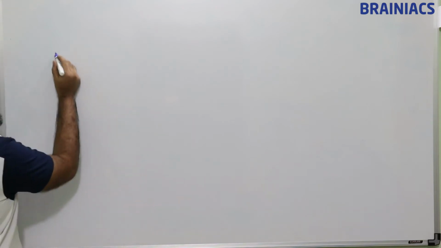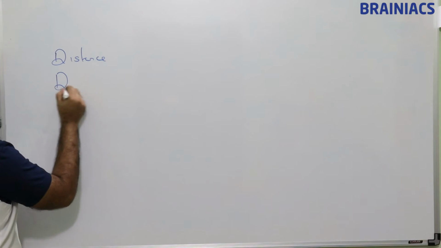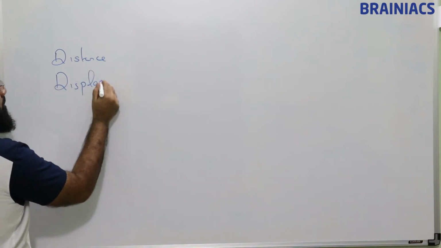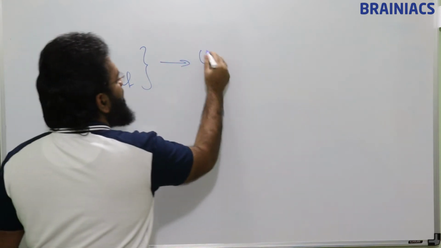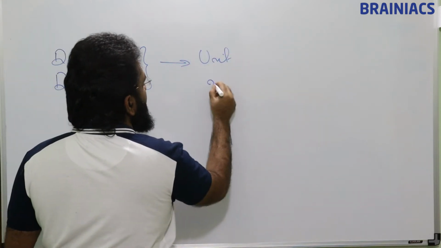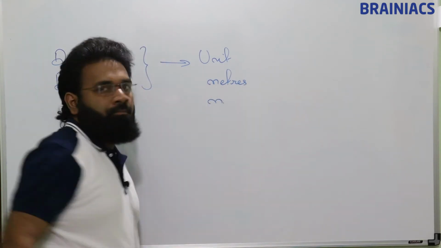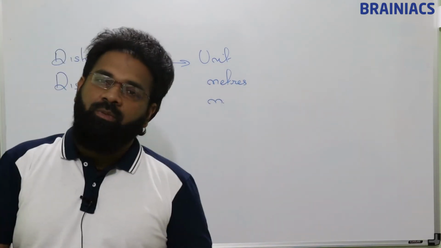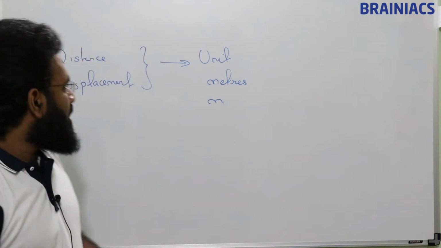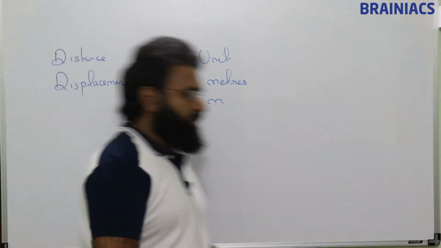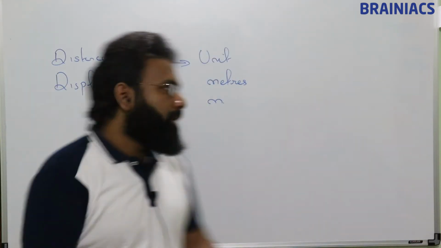Now distance and displacement, both of their units are meters. Okay, distance and displacement both have the same unit, meters. Now, what is the difference we understood? One is the shortest straight line, another is any path.